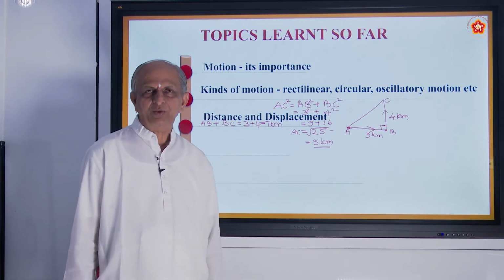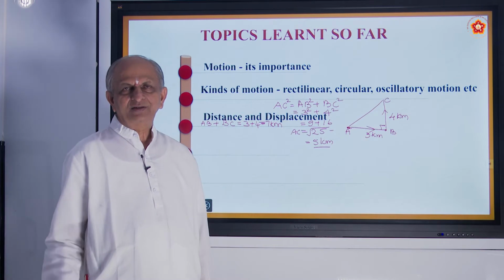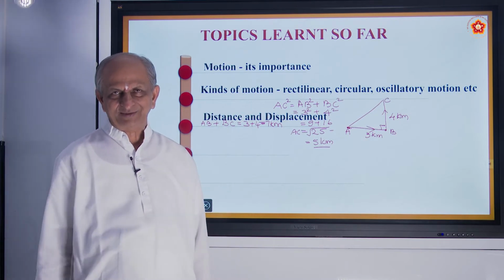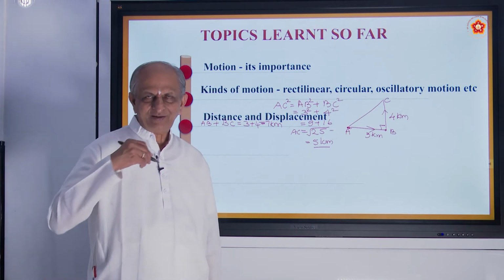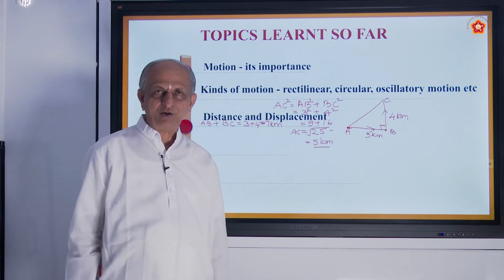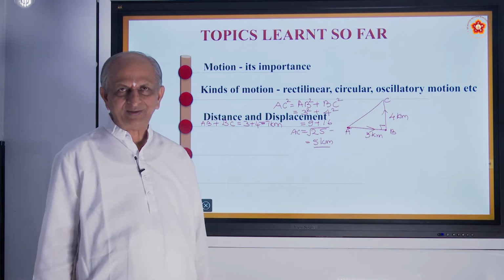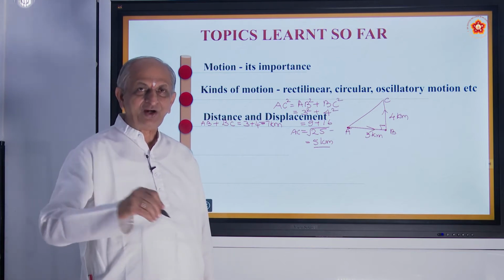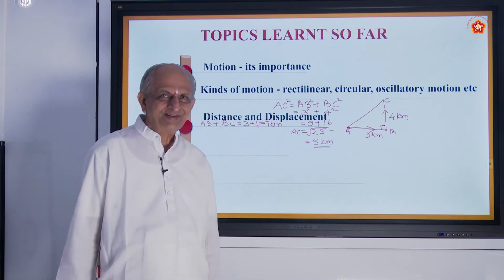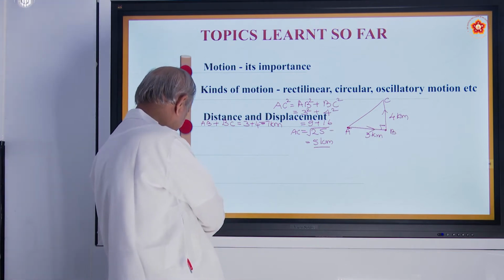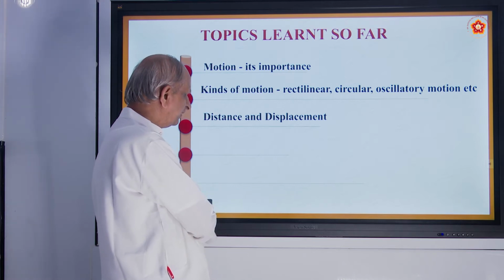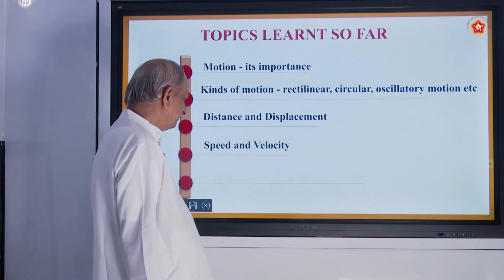You will also have experience of all this. Between two places, there will be a long route, and there will be a short route. The long route is called distance traveled. And you will find some short route. That is what is called displacement. We always prefer short routes, is it not? As we have already studied.